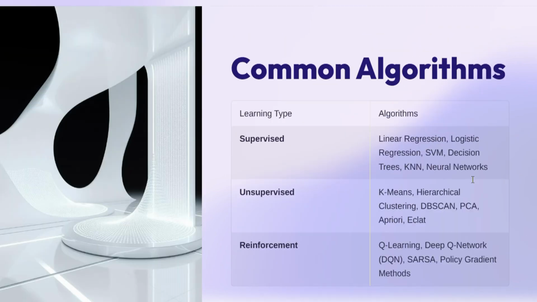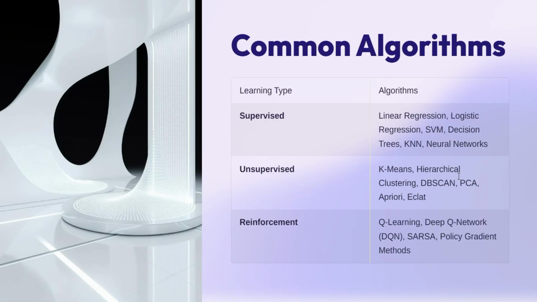Now we're going to see some common algorithms in each of the types of machine learning. For supervised machine learning, we're going to see linear regression, logistic regression, support vector machines, decision trees, k-nearest neighbors, neural networks, and many more. As I told you, we'll be seeing new machine learning algorithms also. In unsupervised machine learning, we have k-means clustering, hierarchical clustering, DBSCAN, principal component analysis, Apriori, and Eclat, and many more. And the same way, we have reinforcement learning, and it's the last part of our course.